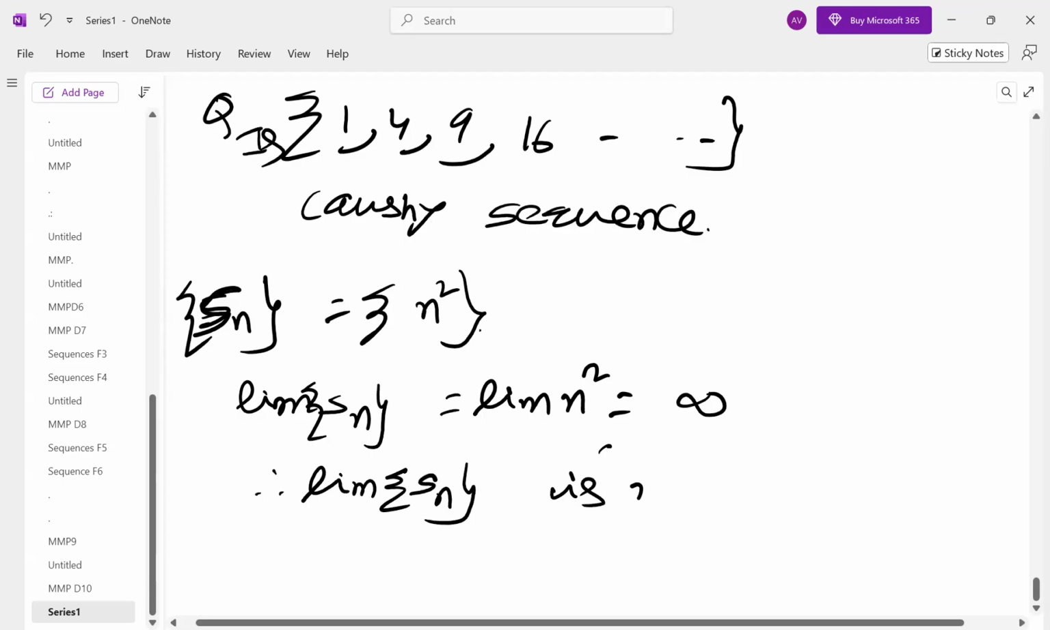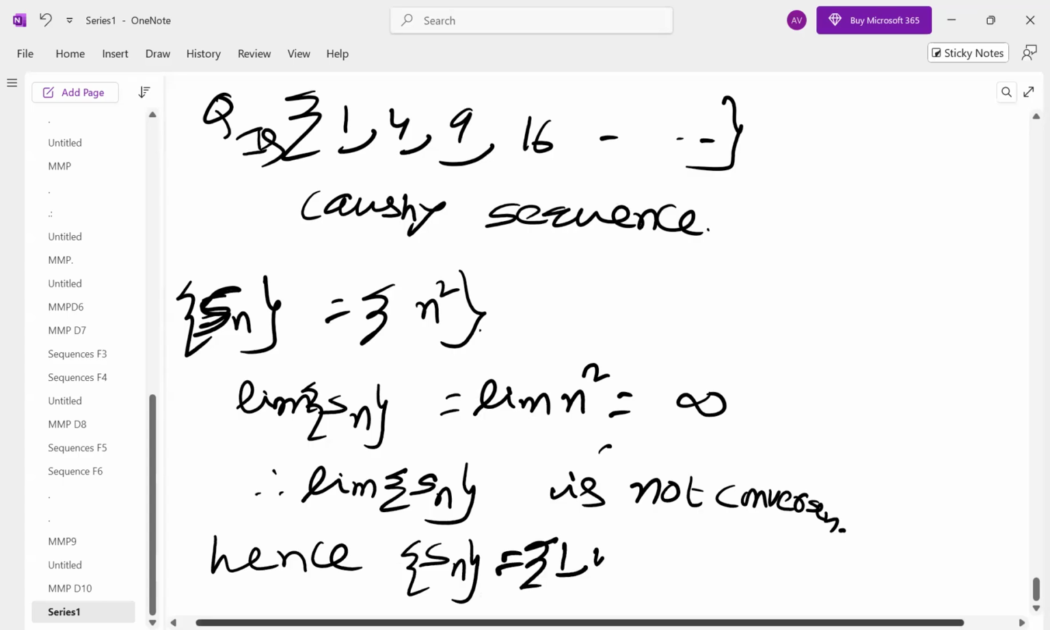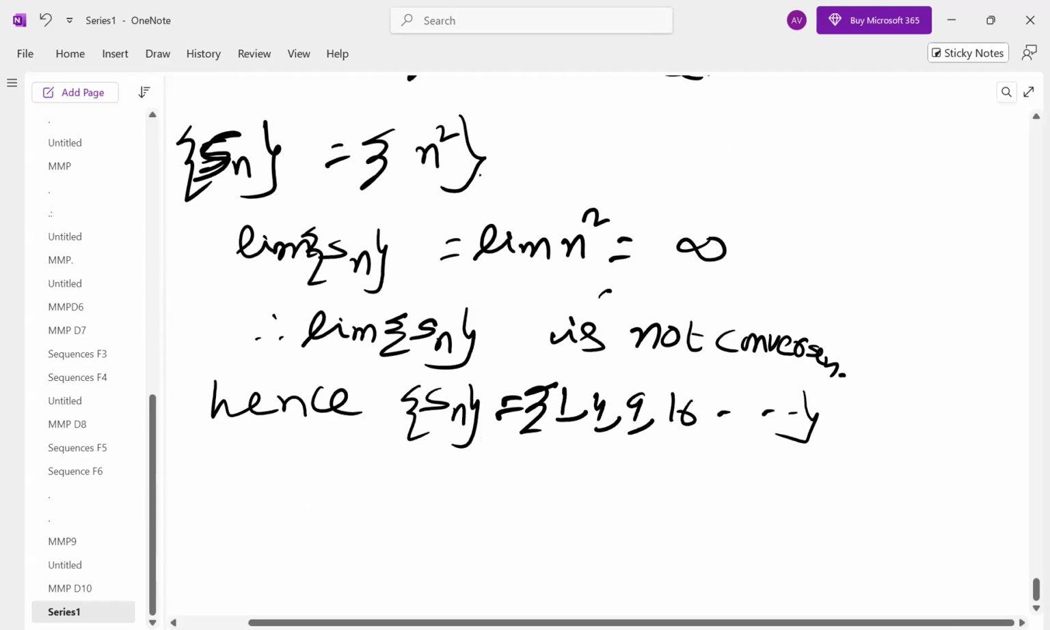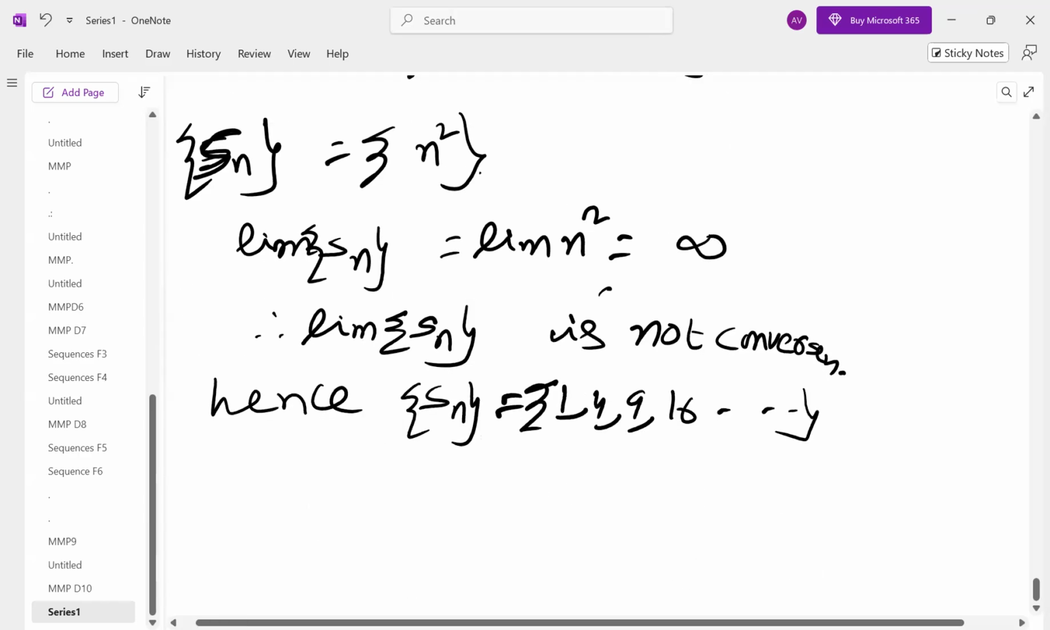It is not convergent, divergent actually. Divergent means you can say not convergent. Hence, the sequence Sn is not a Cauchy sequence. So we have done it positively as well as negatively. We have seen oscillating finitely, divergent, convergent. This is not Cauchy. We'll do one more and then we'll close this topic.